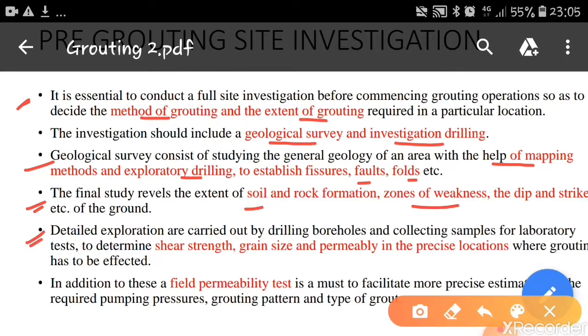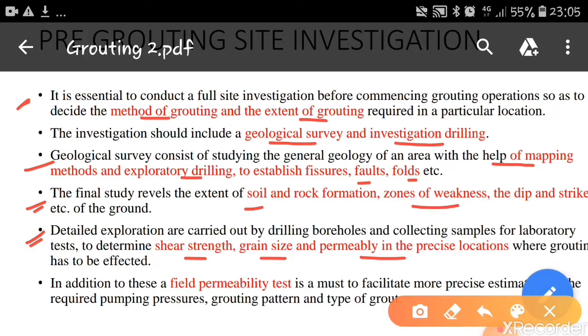Later we have to do the detailed exploration, which will be carried out by drilling holes using suitable methods, taking soil samples, and then testing these samples to determine the shear strength, grain size and permeability at the precise location where grouting has to be effected.